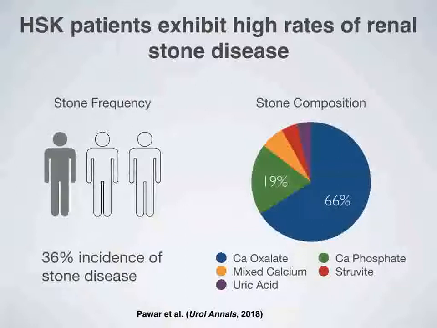The analysis also tracked the composition of stones for those with horseshoe kidney. Their findings demonstrated a similar relative frequency of stone composition in comparison to patients with normal kidneys. Overall, calcium oxalate and calcium phosphate were the vast majority of stones, with calcium oxalate stones accounting for 66% of all stones and calcium phosphate accounting for 19%. So in summary, the horseshoe kidney has a strong effect on the frequency, but not necessarily the composition, of stone disease.